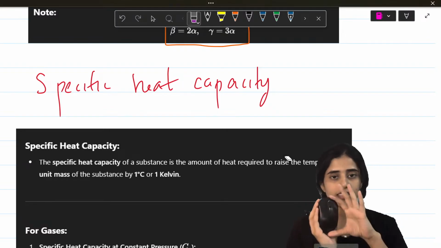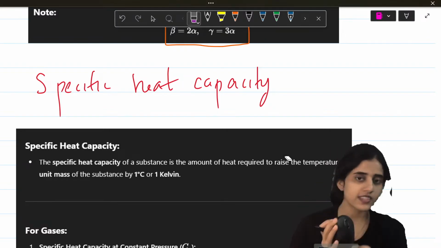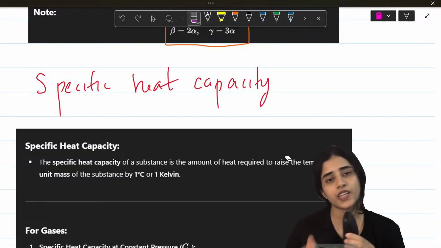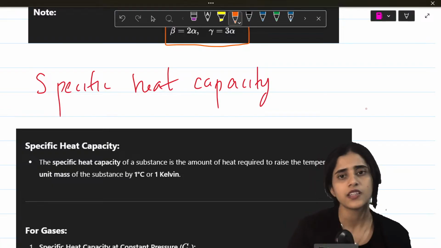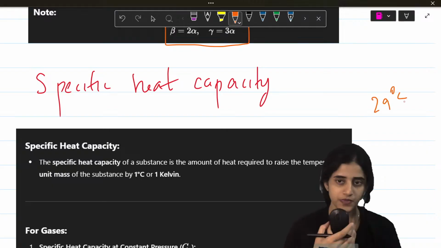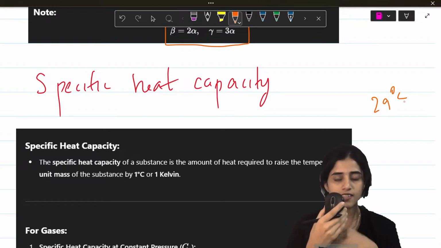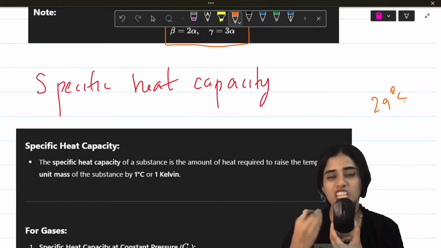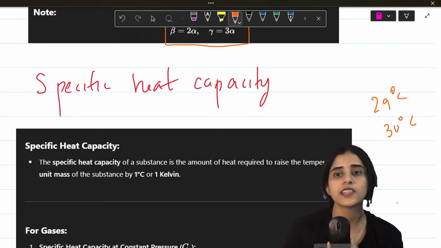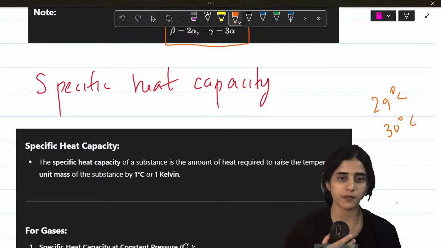This has full milk, and I keep it on a stove. I measure the temperature of the milk. Some random number: the temperature is 29 degrees Celsius. I'm heating it. I will measure how much heat I should have given for it to become 30 degrees Celsius. That is my specific heat capacity.